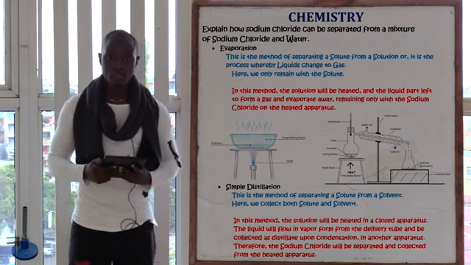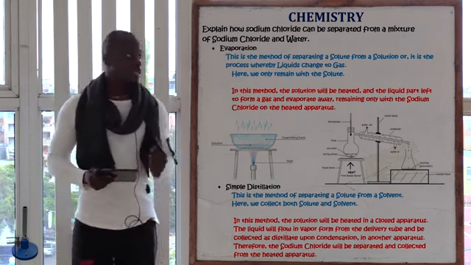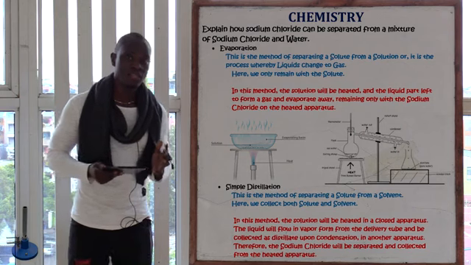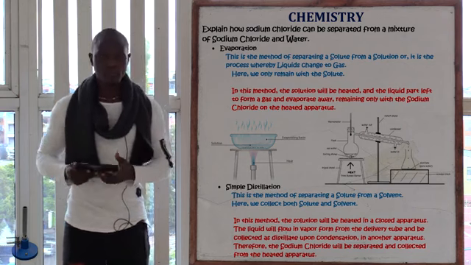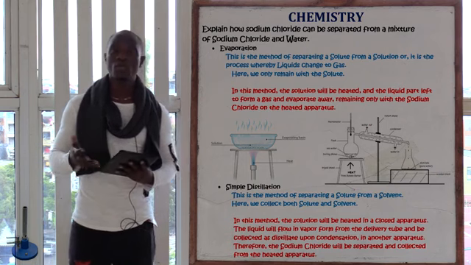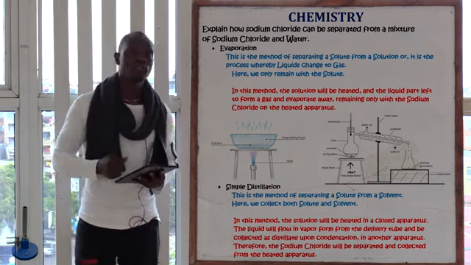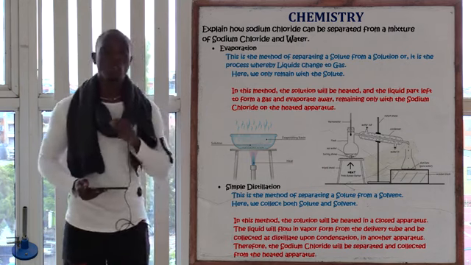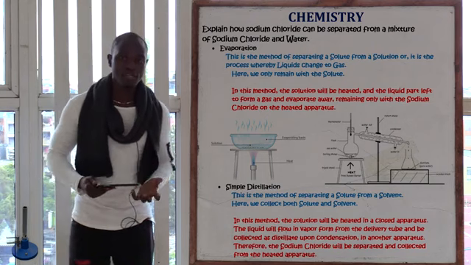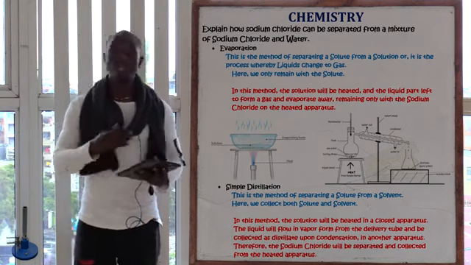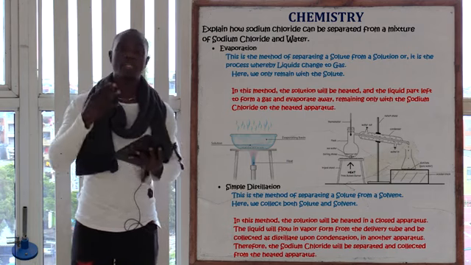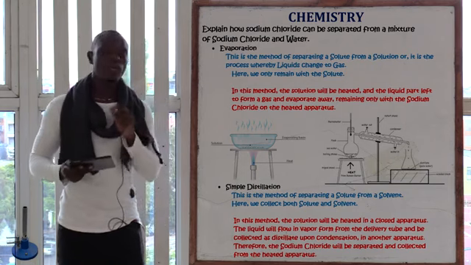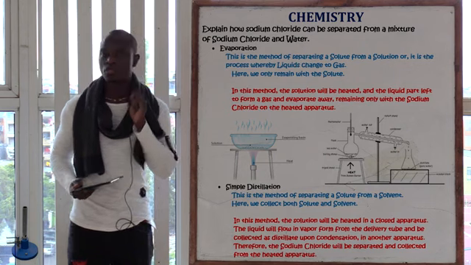That's why you can use evaporation. Now let's begin with evaporation. In the method of evaporation, we define evaporation as the process whereby liquid changes to gas. And here, in terms of evaporation, how can we obtain only sodium chloride? We can only obtain sodium chloride when we heat the mixture. So if we heat the mixture and let the liquid evaporate to the atmosphere, or the liquid to leave, or the liquid to form gas, we will only remain with sodium chloride, which is the solute that you want.